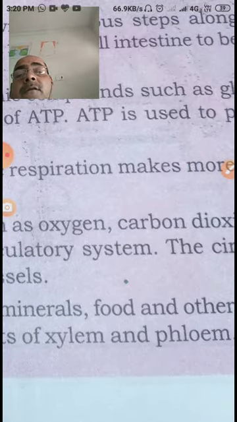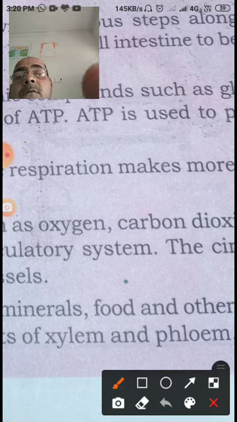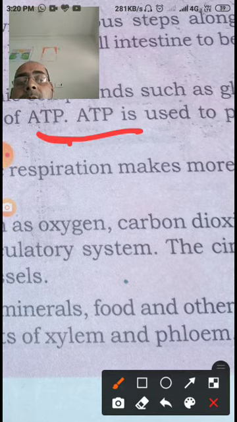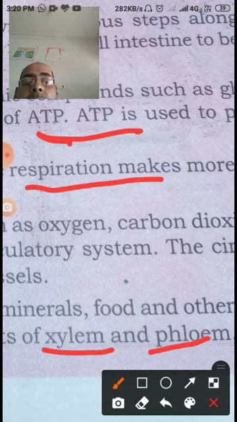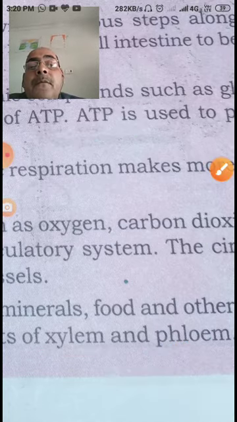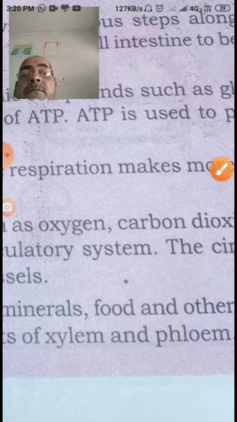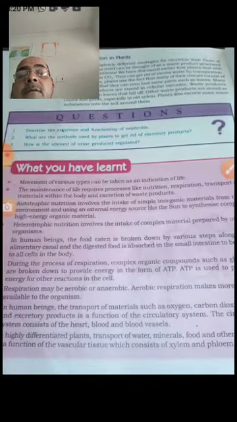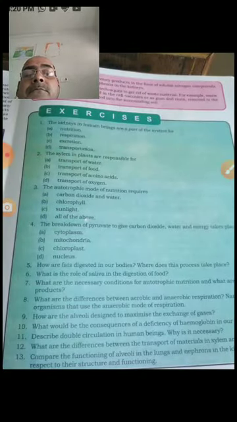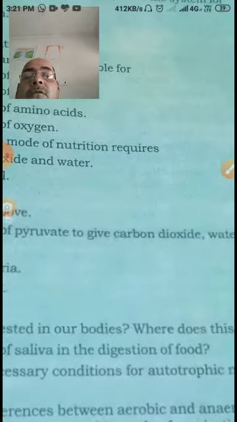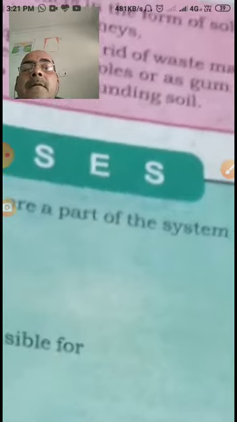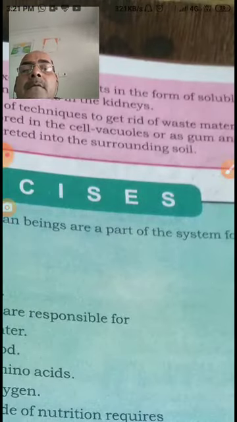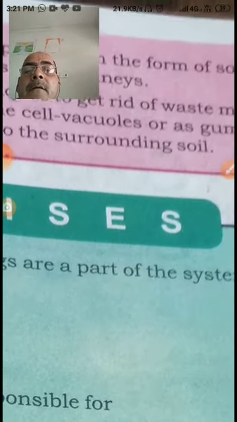So, my dear students, this is the summary which you have already learned. And now come to the next page, and that page will give you some more summary, like this.